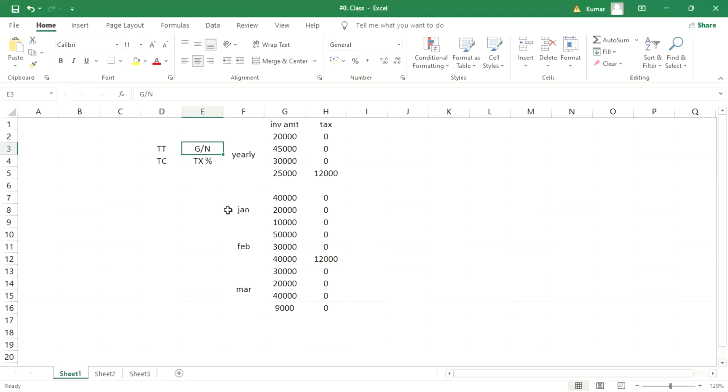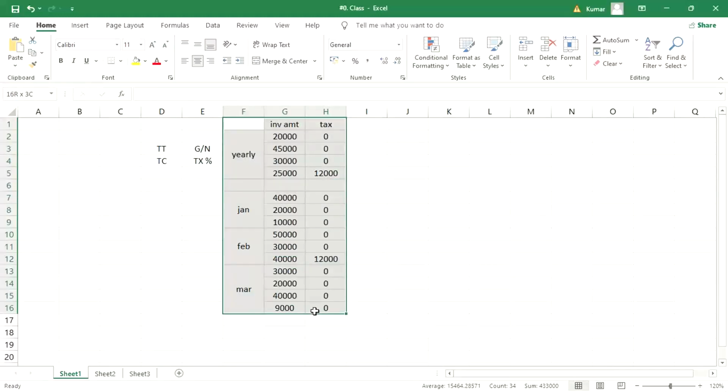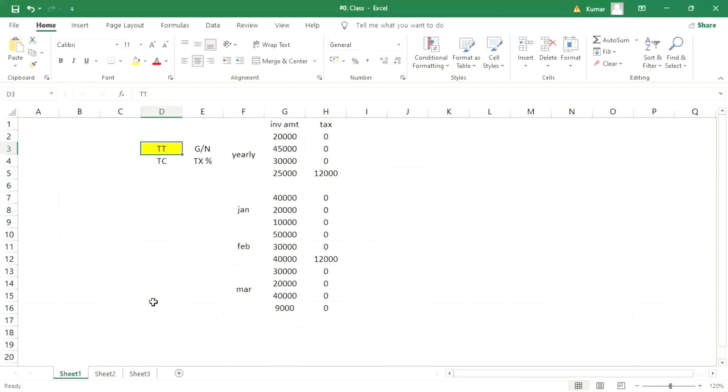Apart from this, for tax type we also have some other controls, and for tax code also we have some other controls. Now, whatever scenario or condition I explained, this control is here at tax type level.